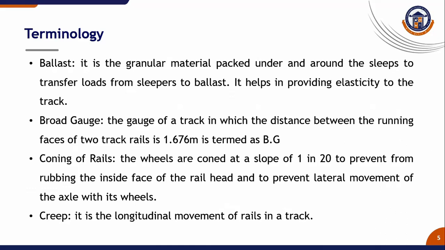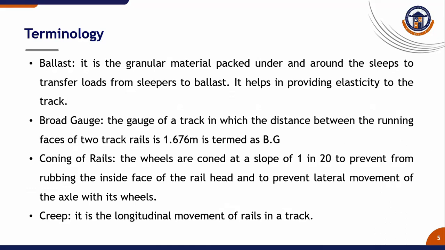The important terminology given in the slides: ballast. It is the granular material packed under and around the sleepers to transfer loads from sleepers to the formation. It helps in providing elasticity to the track.